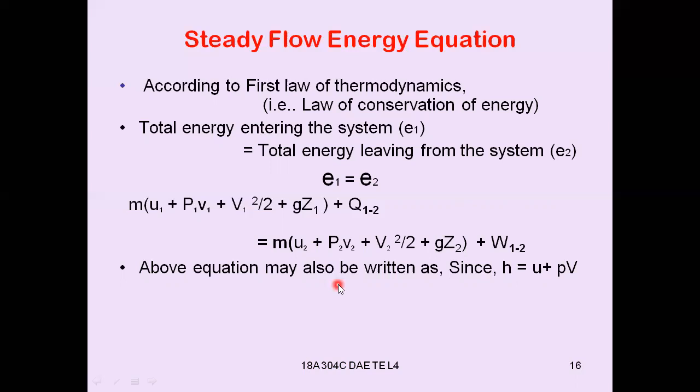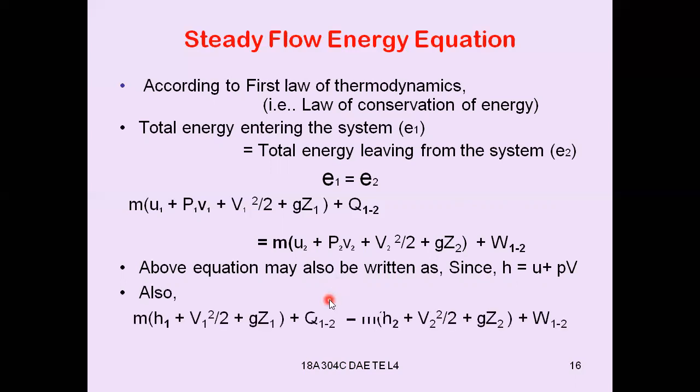So this can also be written as m into h1 plus v1 square by 2 plus gz1 plus q1 to 2 equal to m into h2, which is u2 plus p2 v2 is h2, plus v2 square by 2 plus gz2 plus w1 to 2. This will be the equation that you will get.